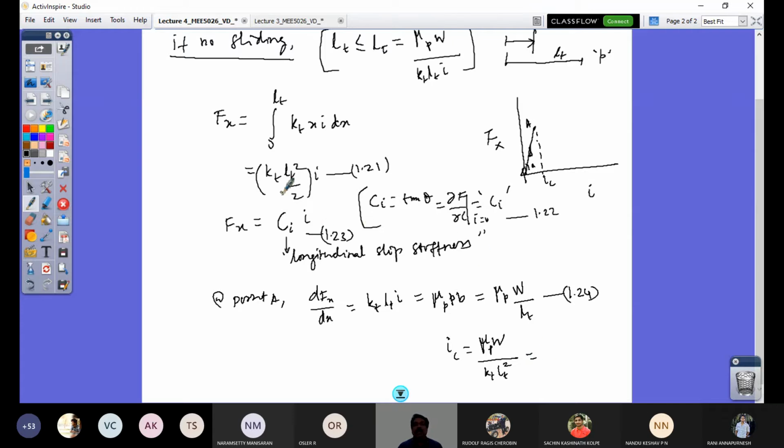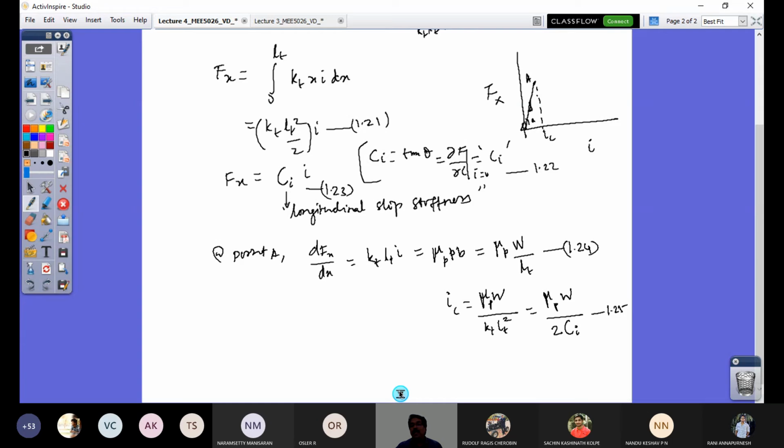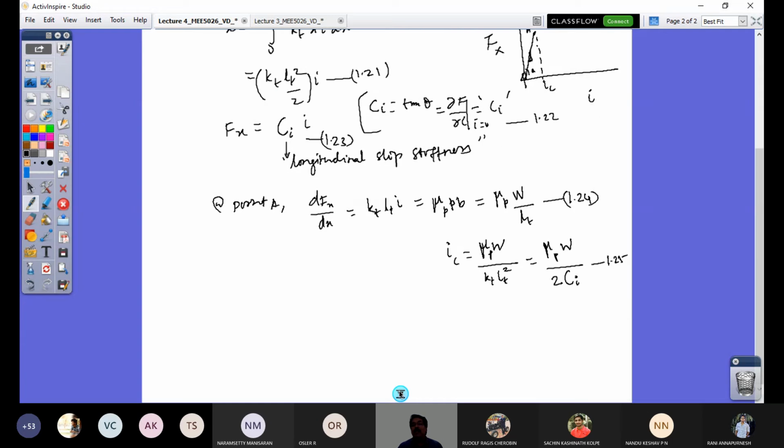I have defined Ci as KT LT squared by 2, so KT LT squared is 2 times Ci. So I can rewrite this as IC equal to mu P times W by 2 Ci. Let us number this as 1.25. This gives me the slip value corresponding to point A, which divides the linear and non-linear regions.